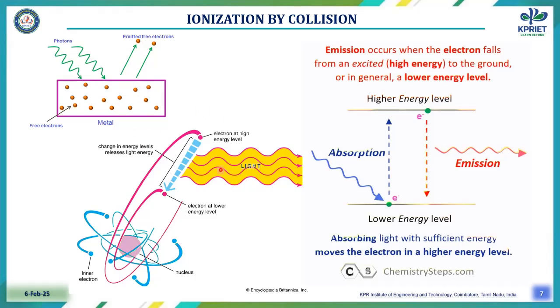This also explains the structure of ionization by collision. When the energy is absorbed, the electron gains energy and moves towards a higher energy level. The excited electron stays there for some time, then returns back to the original lower energy level. When it moves from the higher energy level to the lower energy level, it releases an emission.